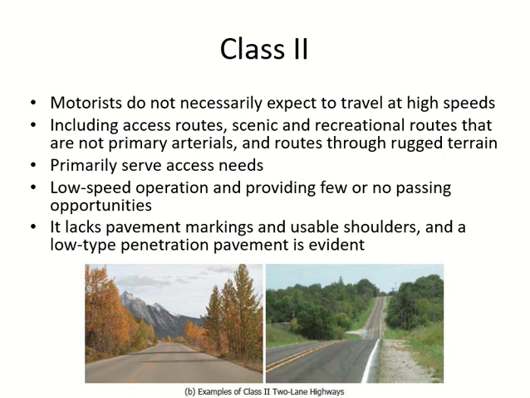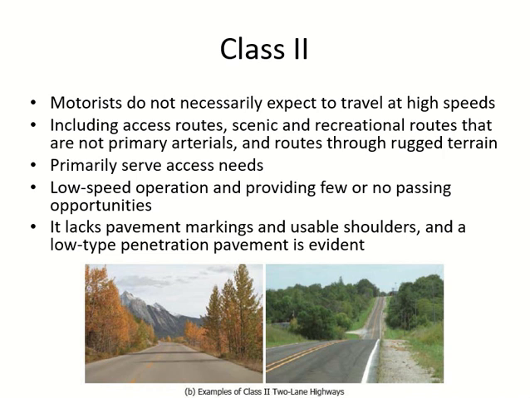So low speed is also a factor, so there are fewer passing opportunities on these highways. Passing meaning you are overtaking someone, right? You are coming in front of someone. So there are fewer opportunities to overtake on these highways. Why? Not because of our design. It's mainly because of the terrain. When you have rough terrain, it is very difficult to provide these opportunities. They can be dangerous.